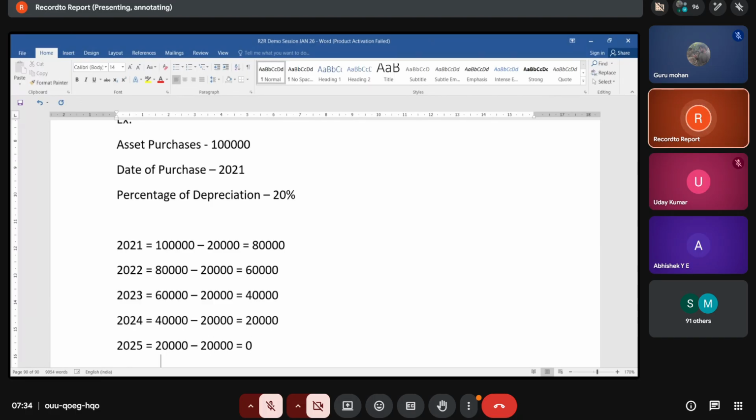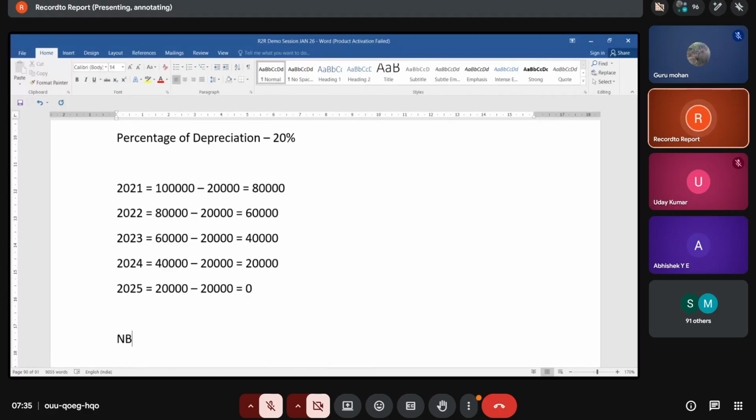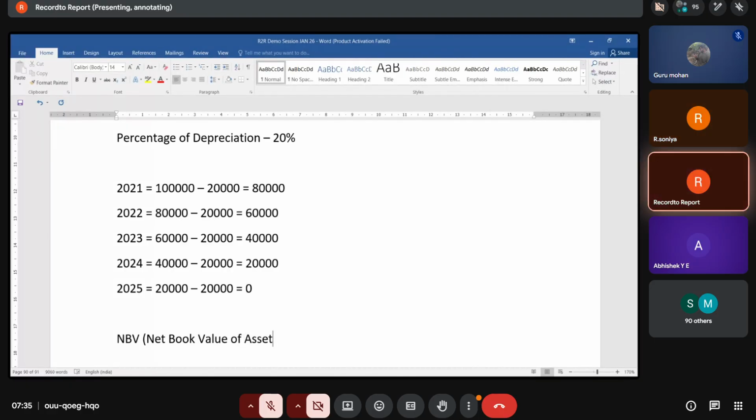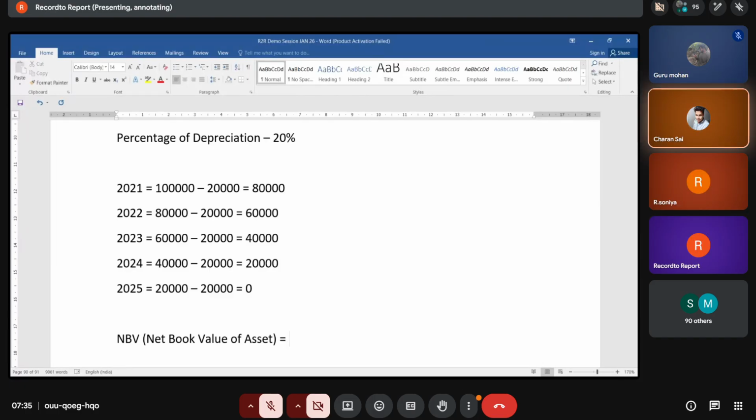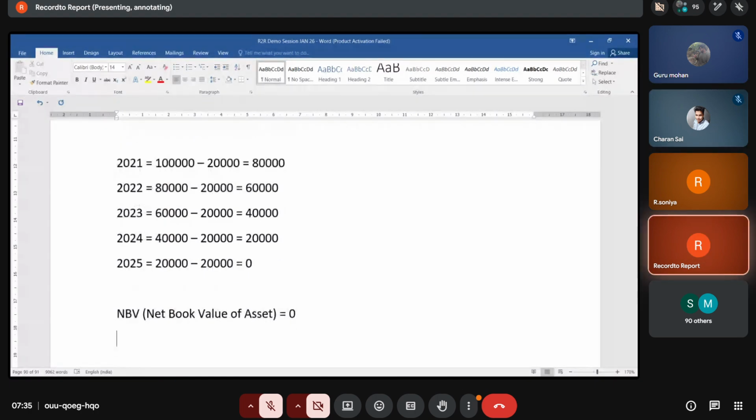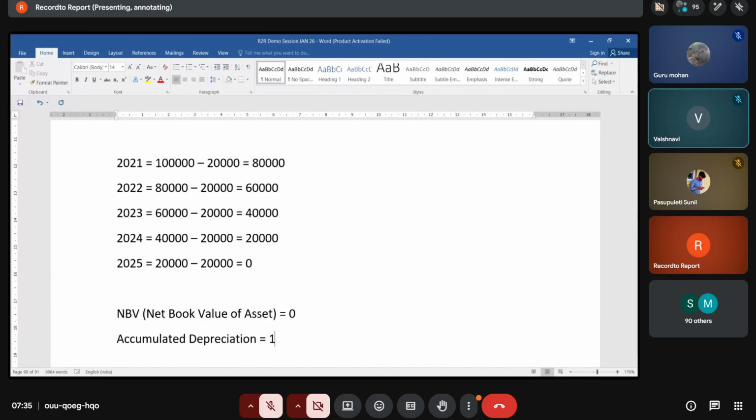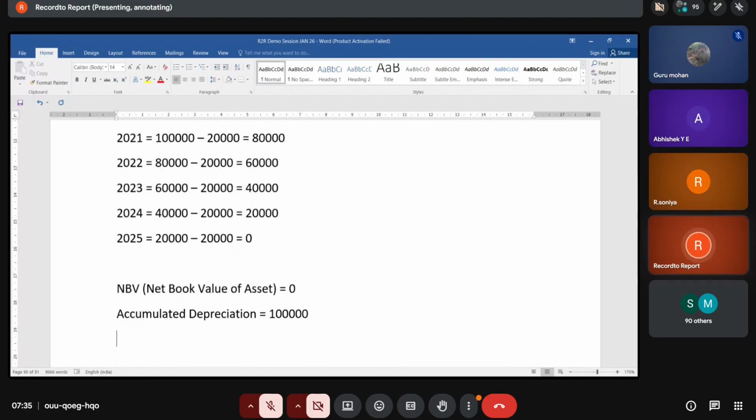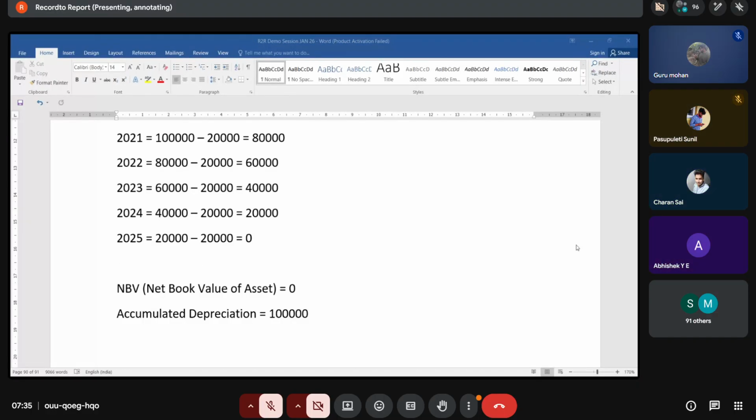0. So what is the NBV of asset? What is meant by NBV? Net book value of asset. What is the net book value of asset, guys? Net book value of asset is 0. What is accumulation here? 1 lakh. Understand in the straight line method? Yes. Okay.